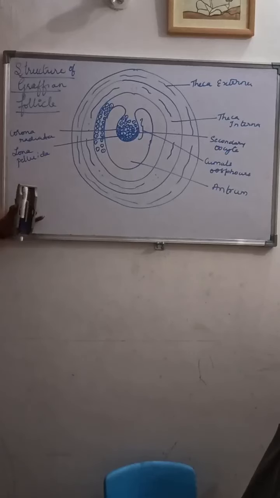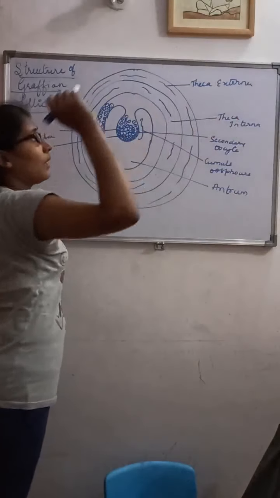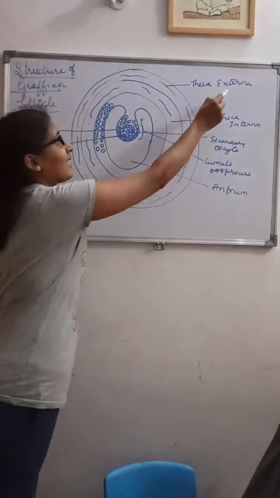So this is a mature Graafian follicle, which is surrounded by the theca interna and the theca externa. Which is surrounded by what? Two layers, that is theca externa and theca interna.